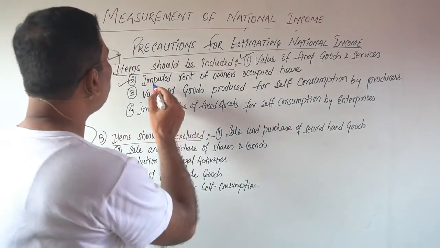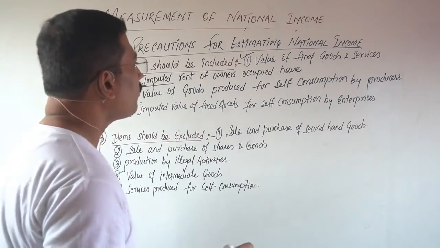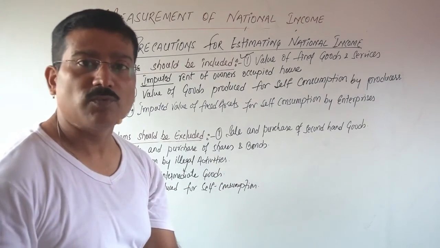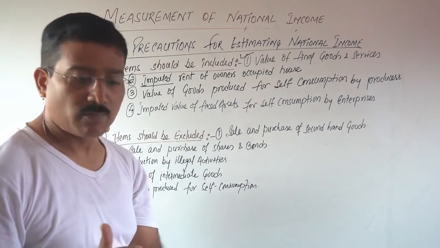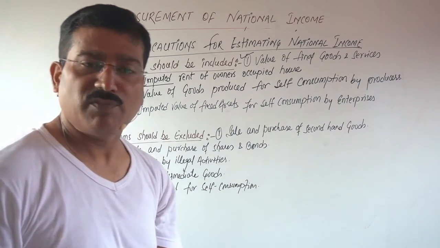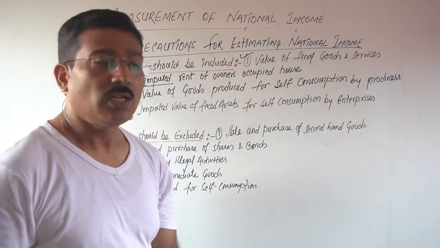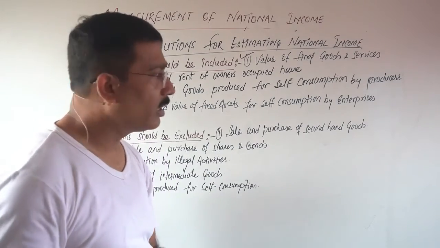What is the meaning of imputed rent? Owner's occupied house. Example, if I have this house, I am the owner of this house and I am doing some manufacturing in this building. In that condition, definitely I will not pay rent to myself. I am the owner, no?